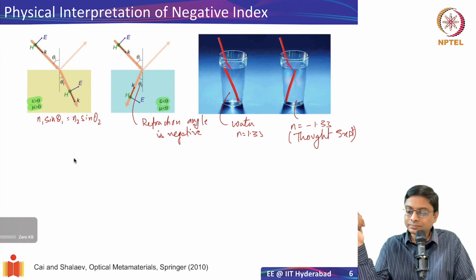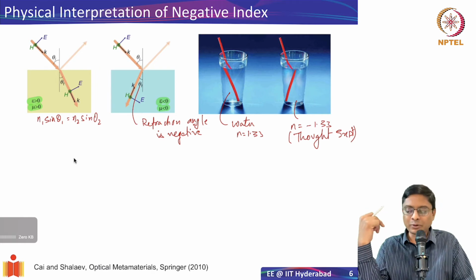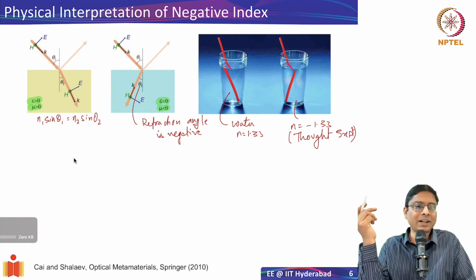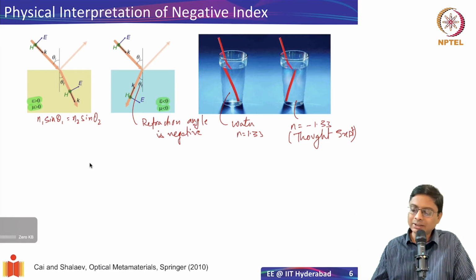But you can also think about it from momentum conservation arguments. We have also shown that Snell's law can be derived from momentum conservation arguments, and it so happens that if you have a negative index medium, you can think of the wave vector here like this, and we also know that momentum has to be conserved at the interface.